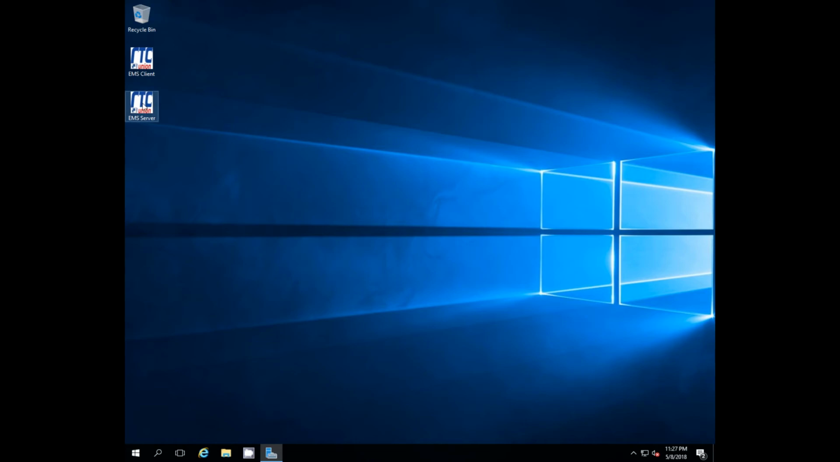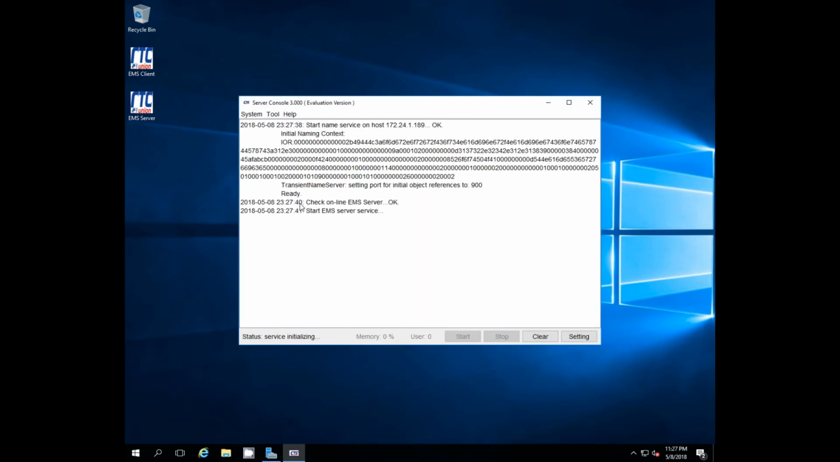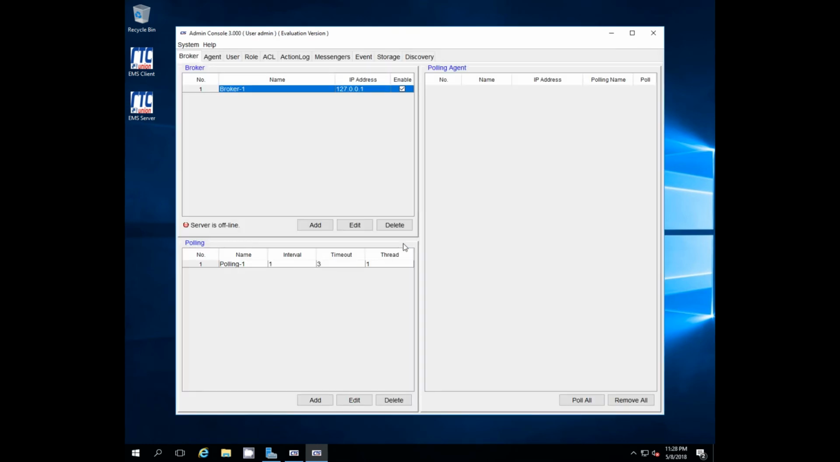Okay, to start the server, click the icon. EMS server will start. To start the admin console, click the settings button. The admin login password is four zeros, default. And you'll have the admin console.